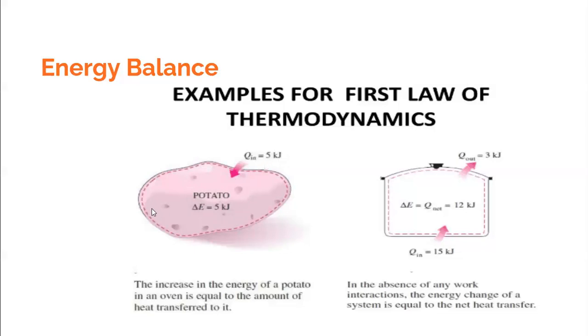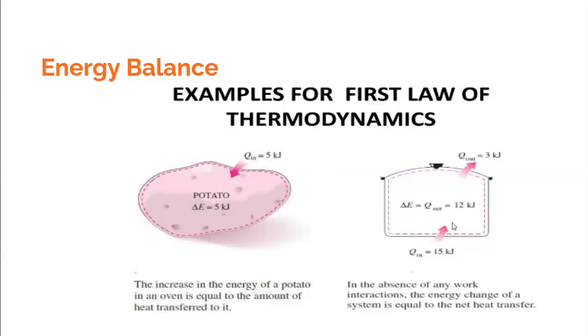So that is a very interesting application of the first law of thermodynamics, where you know what would happen to the internal energy of a potato when you are heating it by, let us say, 5 kilojoules. When you are heating a potato and supplying heat equal to 5 kilojoules, its internal energy would increase by 5 kilojoules, and that is nothing but the application of the first law of thermodynamics.